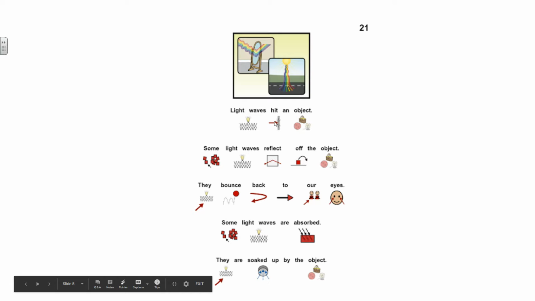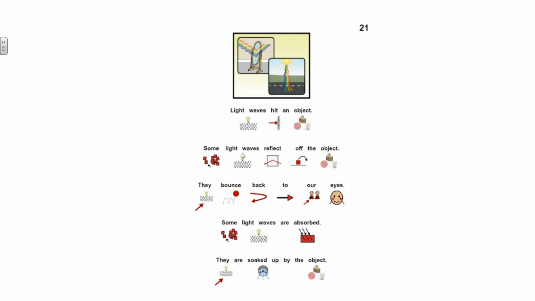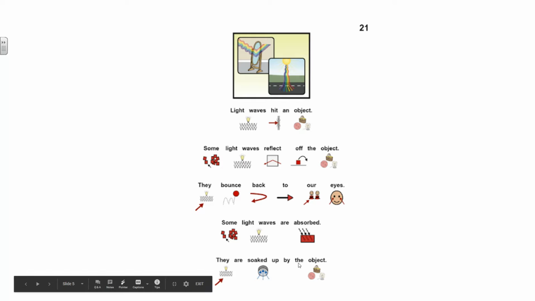Light waves hit an object. Some light waves reflect off the object. They bounce back to our eyes. Some light waves are absorbed. They are soaked up by the object.